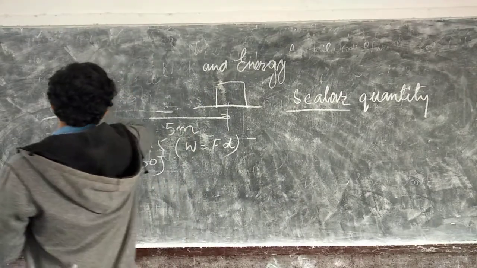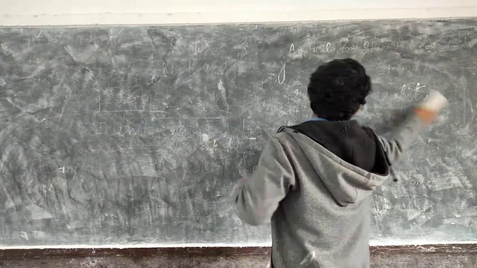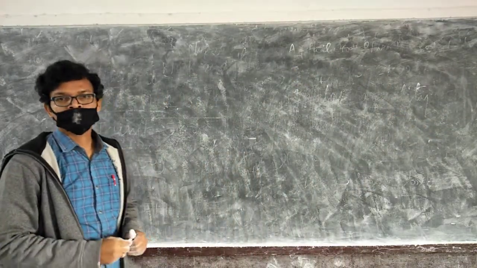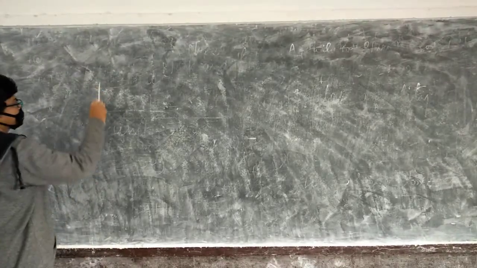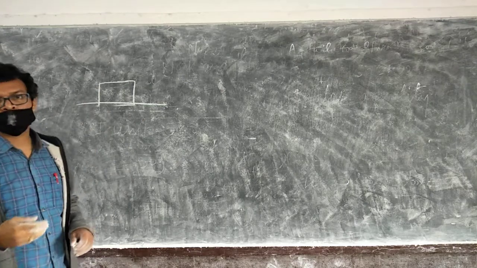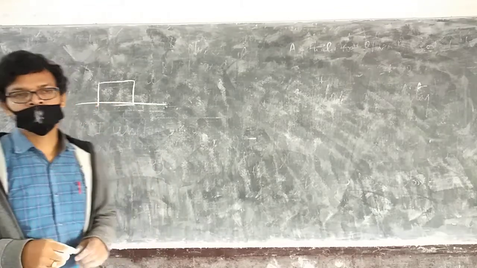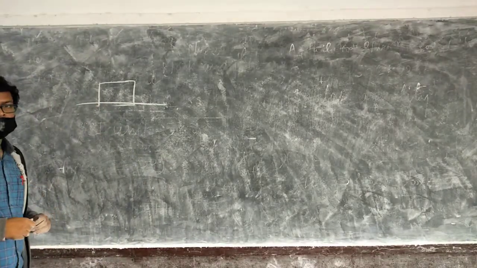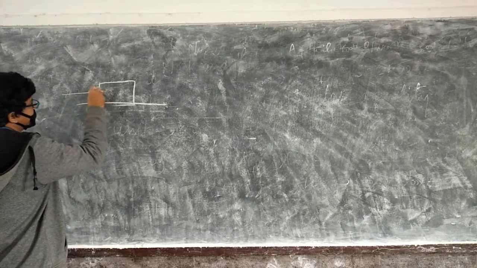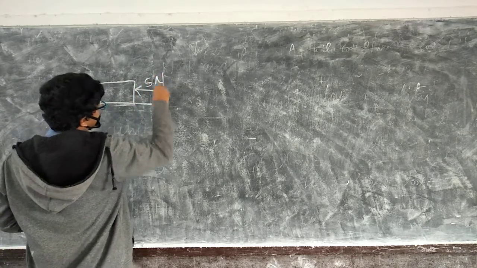Now there might be cases when more than one force is acting on a body, right? So in that case, what will we do? Which force will we count? Like let us say here, in this direction 10 Newton is acting, and in this direction 5 Newton is acting.